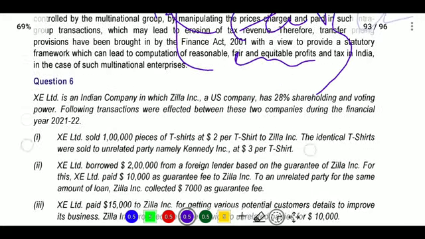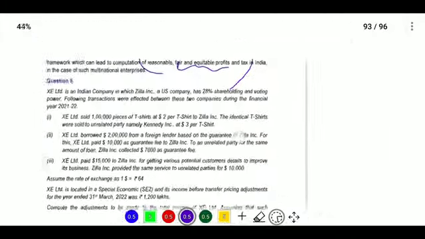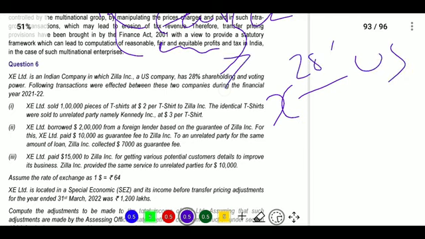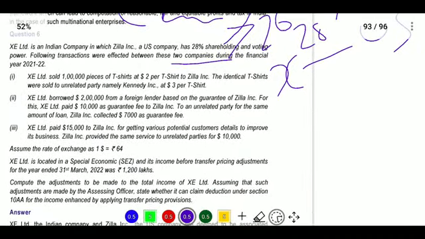Next, question number 6. What is there in question number 6? Here XE Limited is an Indian company, and Jilla Incorporated is a USA company, and voting will be 28%. It will become associated enterprises because 28% is greater than 26%. Next, the following transactions are there between these two companies. When both are associated enterprises, we will follow the ALP.